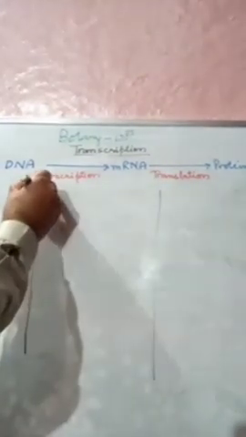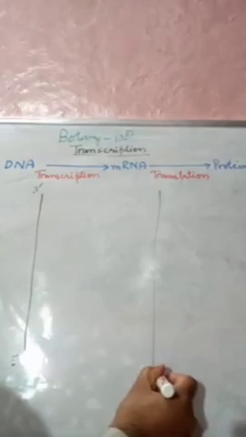This is the 3' end, this is the 5' end, this is the 3' end, because these are anti-parallel to one another, this is the 5' end. This is the DS strand, that means double stranded DNA.